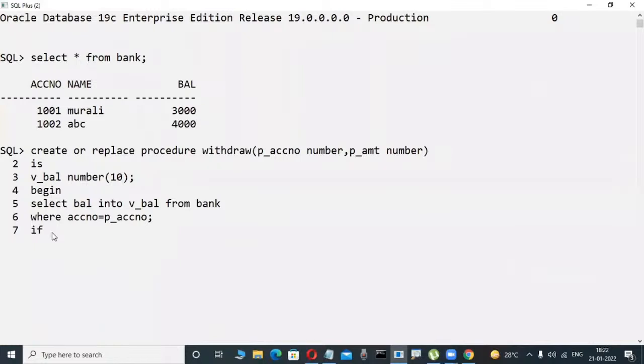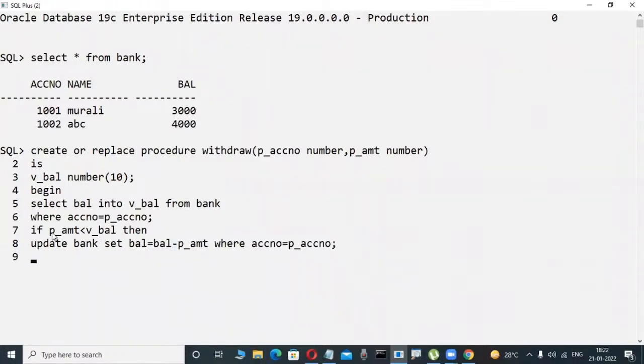Whenever I insert an ATM card, I try to withdraw 9,000 as in the previous case. That is the amount only. Suppose here, observe logically, not the coding: if that amount is less than the available balance, then I want to affect that in the database. Update table name, set balance equal to balance minus p_amount. Something is there, where coding is there. Okay, fine.